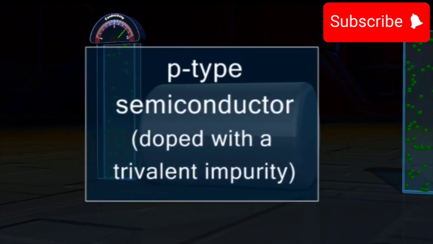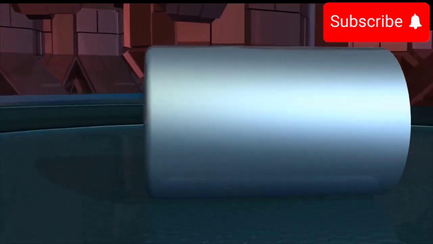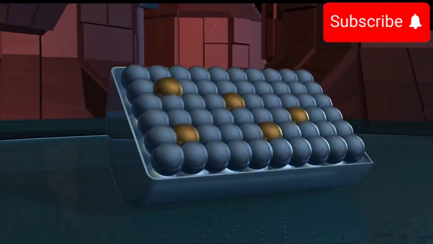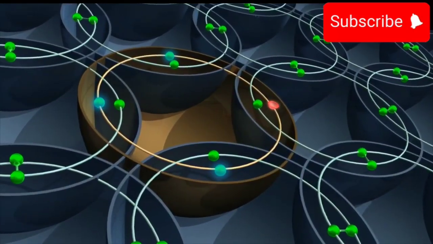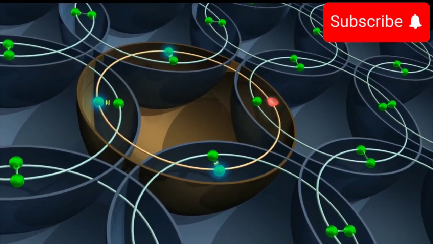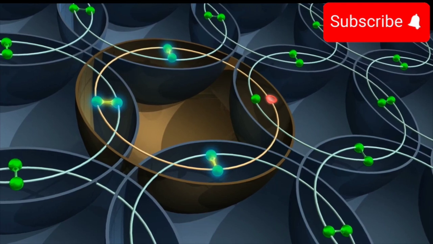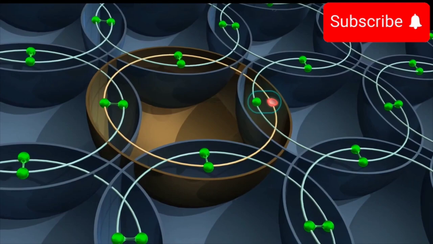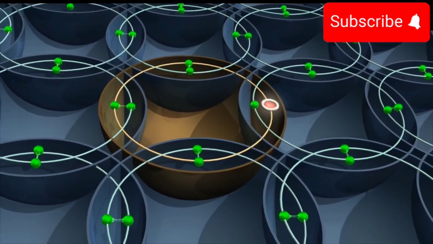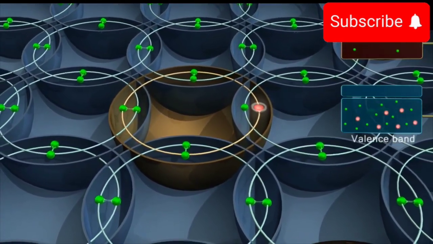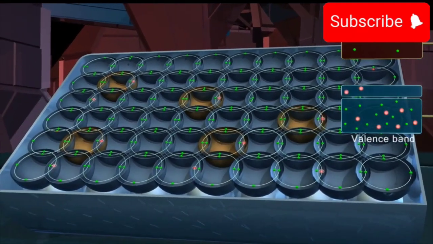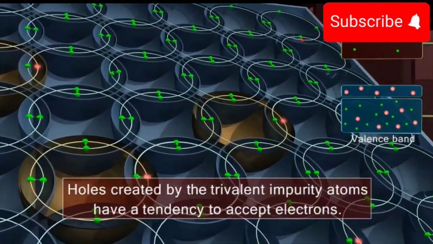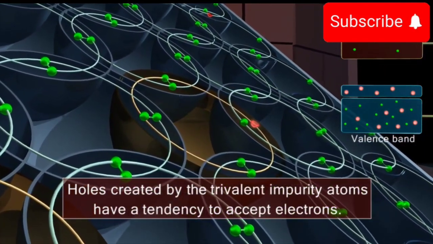P-type semiconductor. When a pure semiconductor like silicon is doped with trivalent impurity such as boron, 3 valence electrons of the boron atom form covalent bonds with the electrons of the adjoining silicon atoms. The fourth covalent bond is incomplete due to the deficiency of an electron, which gives rise to a hole in the impurity atom. As each impurity atom added contributes a hole, there is a remarkable increase in the number of holes. The holes created by the trivalent impurity atoms have a tendency to accept electrons.